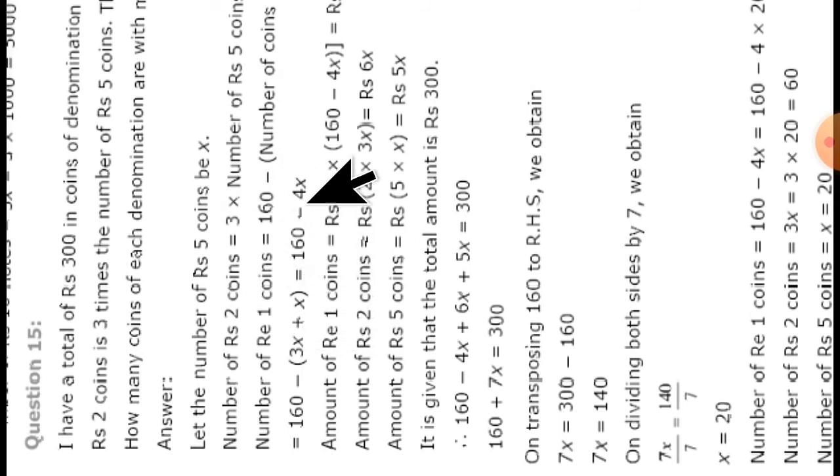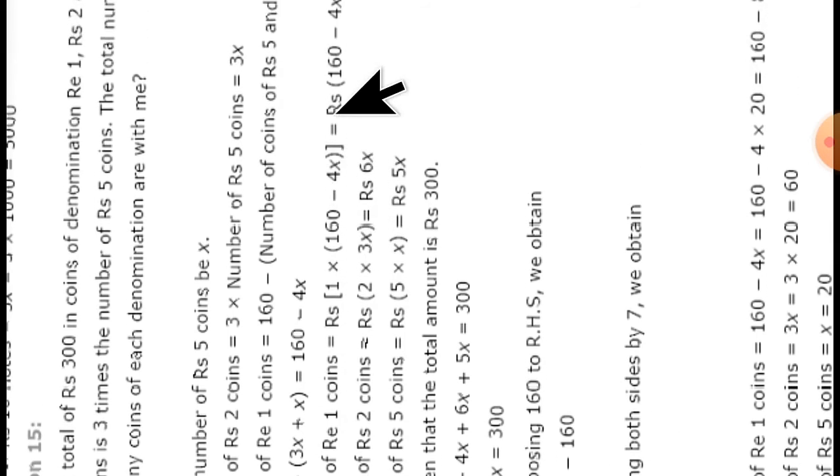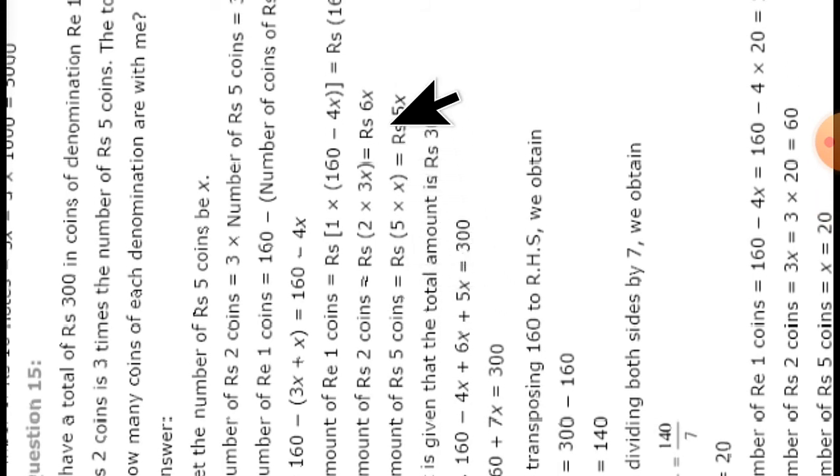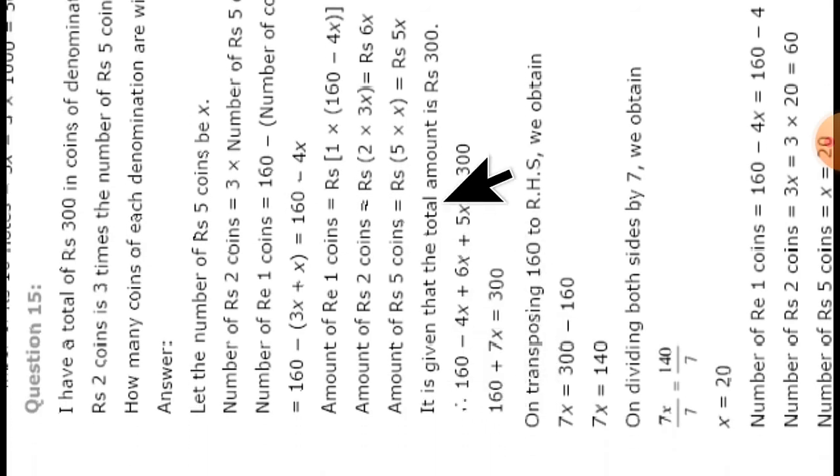So 3x plus x is equal to 4x. So 160 minus 4x. Now the amount of rupee 1 coins is rupees 1 into 160 minus 4x, equal to rupees 160 minus 4x. Now the amount of rupees 2 coins is rupees 2 into 3x. We have to multiply by 2 rupees, the coins being 3x. So 2 into 3x equal to 6x, and the amount of rupees 5 coins is 5 into x, so it is 5x. Now the total of these three amounts is 300. The total amount is given as rupees 300.